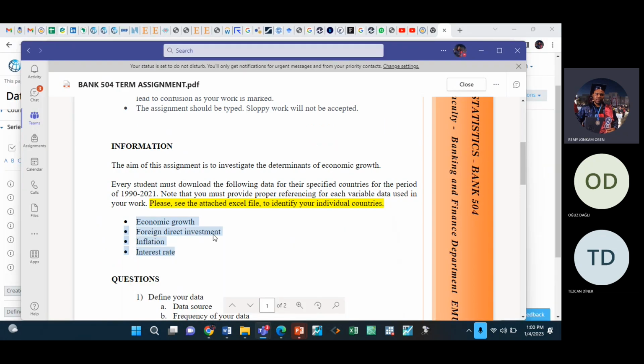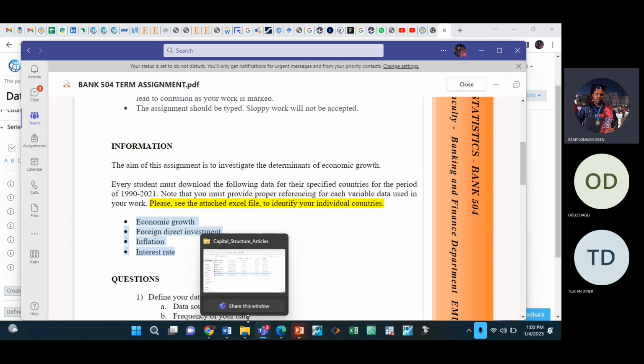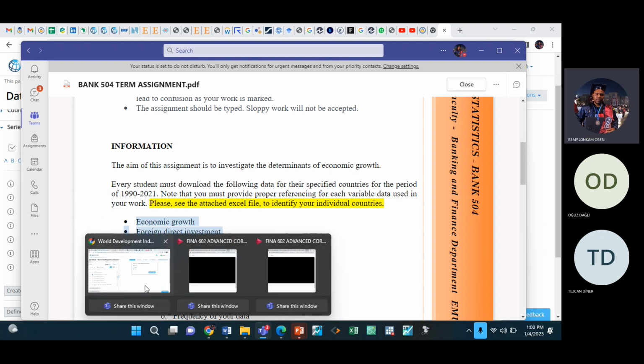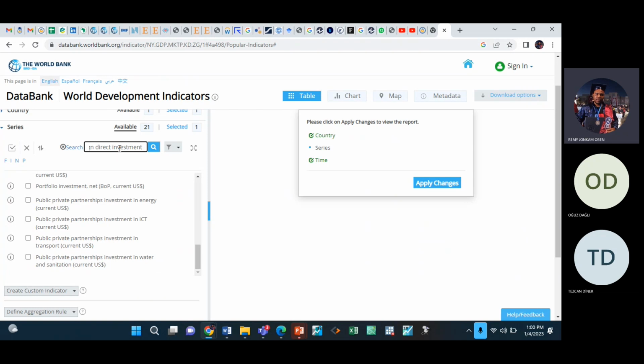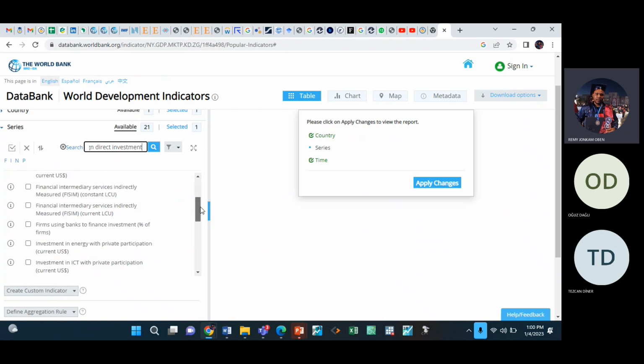Next, FDI. FDI is foreign direct investments. On World Bank, you will see FDI inflows, FDI outflows. I want you to use inflows. So let me type foreign direct investments, FDI. Where is it?